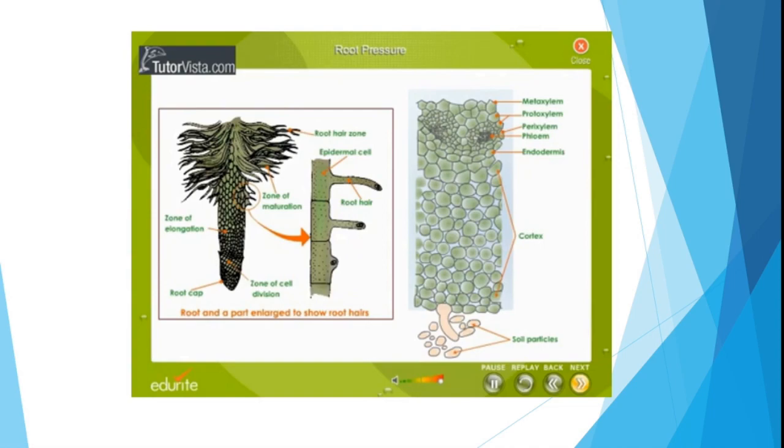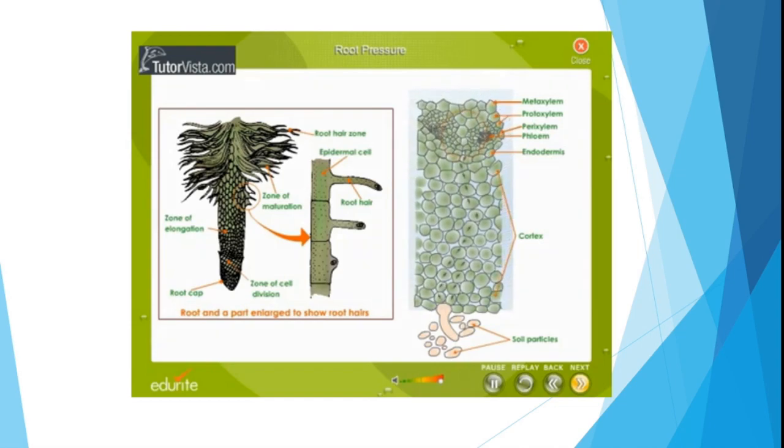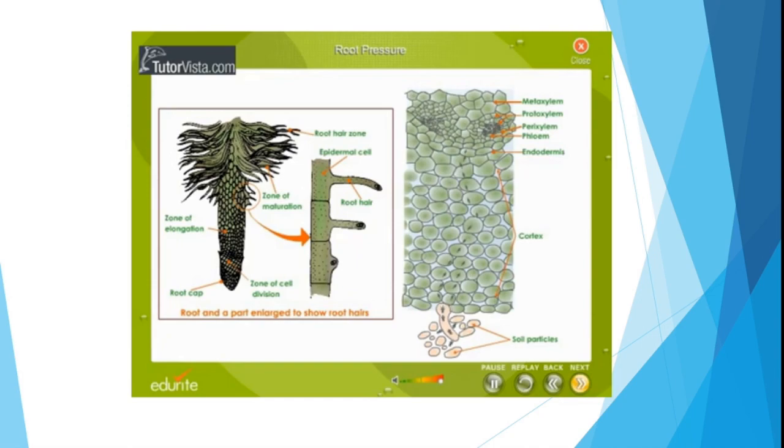Now let us see what the root pressure actually means and how it is developed. The water and mineral salts absorbed from the soil by the root hairs gradually accumulate in the cortex. As a result, the cortical cells become fully turgid. Under this condition, their elastic walls, being much stretched, exert pressure on the fluid contents and force out a small quantity towards the xylem vessel. Now the cortical cells become flaccid, they again absorb water and become turgid, and the same process continues.